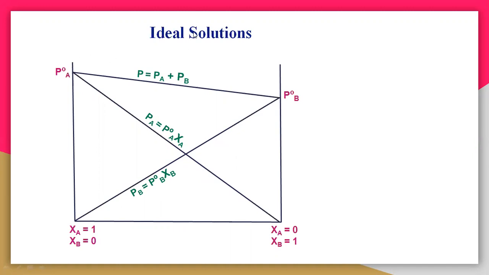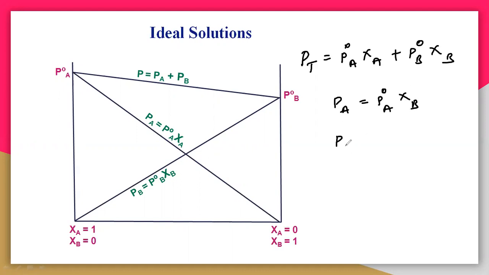What is Raoult's law actually? It is nothing but, when you take PT, it is equal to P naught A zeta A plus P naught B zeta B, or you can consider PA equal to P naught A zeta A and PB equal to P naught B zeta B. So this is Raoult's law. Following Raoult's law means, whatever solution you have taken, the ideal solution A comma B, if it behaves as an ideal solution, it means it is following Raoult's law.